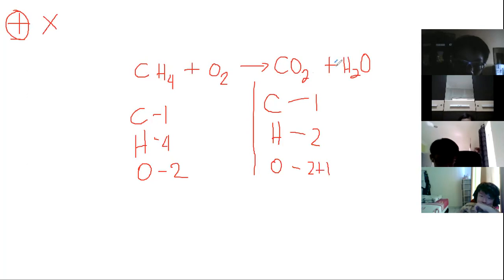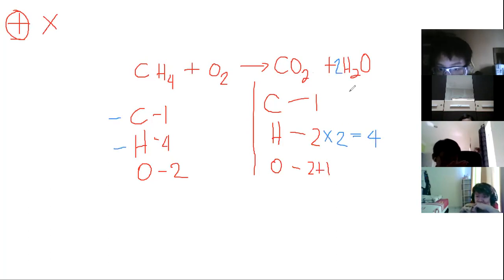So let's say I will put 2. So of course, hydrogen will turn into 4, right? So carbon and hydrogen are both balanced. So 4, 4, 1, 1. But then for this part, this one will turn into 2 times 1, right? So the oxygen will be 2 at first. How many oxygen do we have? 3, right? So we remove this one first.